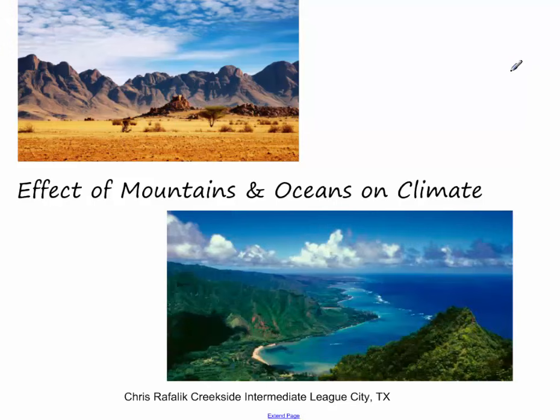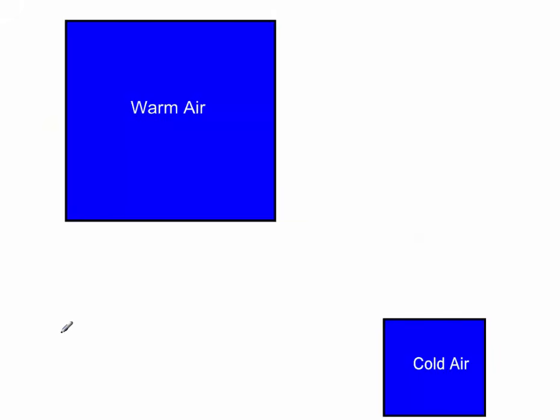Today we're going to talk about the effect of mountains and oceans on a climate. First thing we have to remember is that warm air can hold more water than cold air can. And we already kind of know this. If you think about it, the summertime is when we worry about it being humid. We don't worry about it being humid in the wintertime when it's cold. Cold air simply can't hold as much water as warm air can.